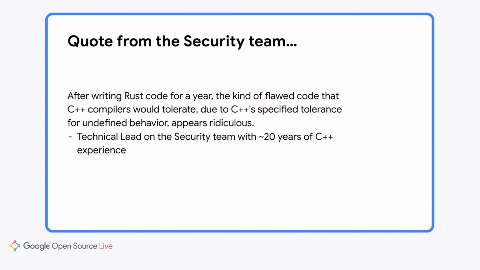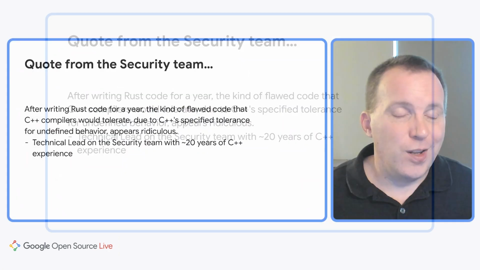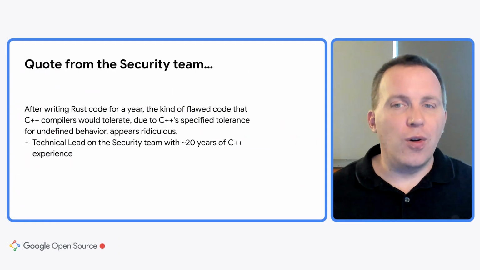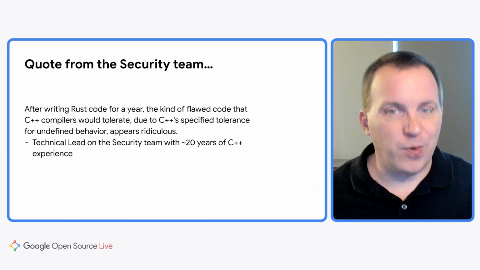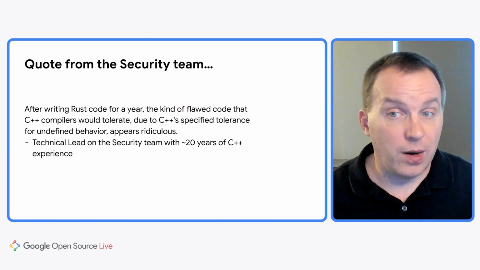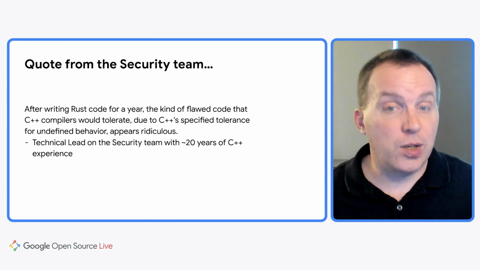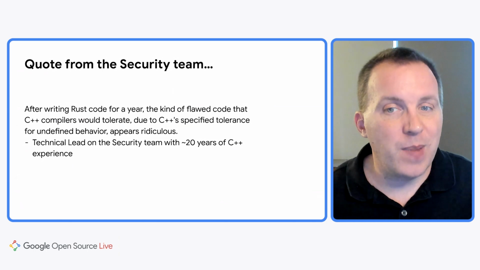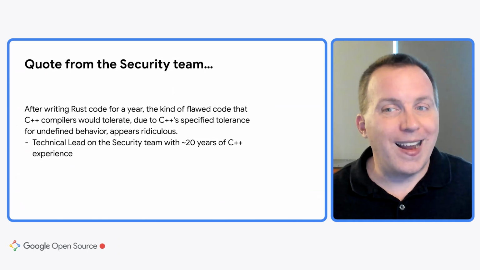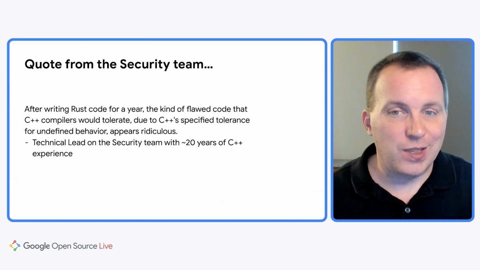Another early adopter of Rust in Android was the security team. So, to quote one of their technical leads, "After writing Rust code for a year, the kind of flawed code that C++ compilers would tolerate due to C++'s specified tolerance for undefined behavior appears ridiculous." So we see this over and over. Not only does Rust make it possible for people without a systems programming background to write great code, but even people with decades of experience writing and shipping production C and C++ see the benefits of Rust. Writing performant and safe code in existing languages is just too hard.